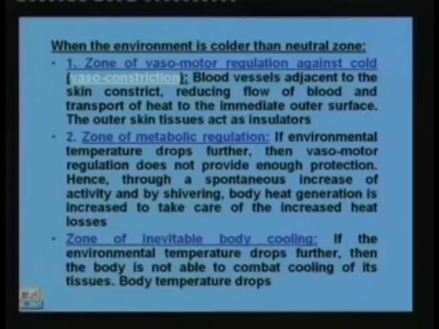As the heat is being lost, the Q storage term in the heat balance equation becomes negative. That means body temperature starts dropping. This is what is known as the zone of inevitable body cooling. And as we have seen, if the body temperature falls below say 31 degrees or so, it can become lethal. So this has got to be prevented. So this is the action of the regulatory mechanism against cold. Let us see how the body fights the heat.